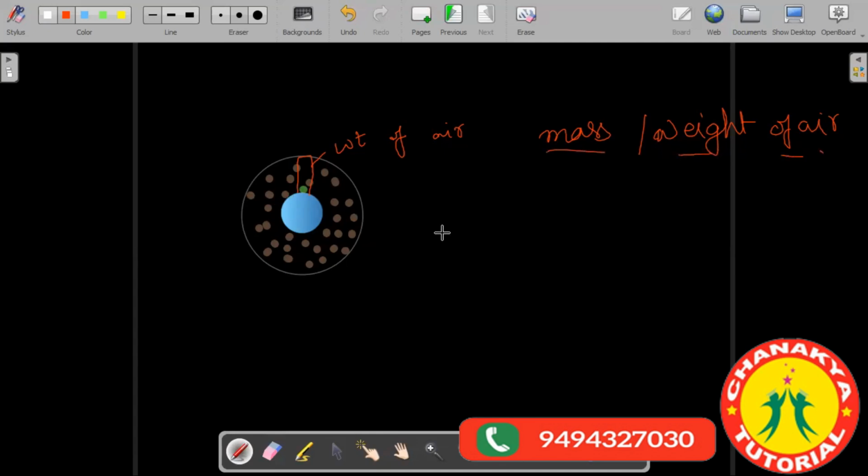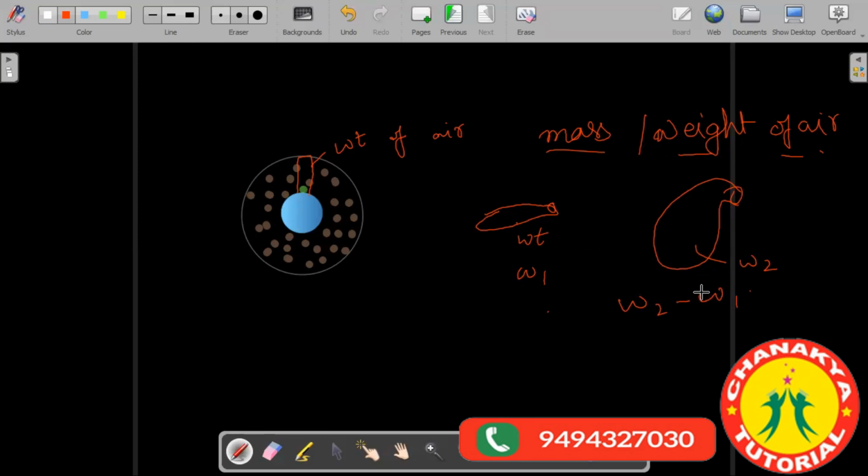Definitely you can. You just take a balloon. Find its weight. Then inflate the balloon, fill the balloon with air, and now find its weight again. Let us say here you find the weight W1. Here you find the weight W2. The difference of the two weights will give you the weight of air.